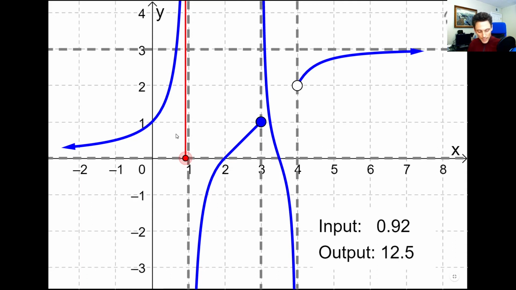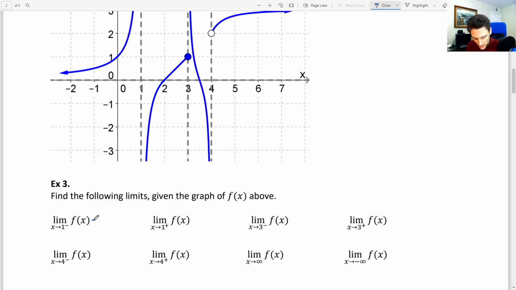So in this case, we would say that the limit as x approaches 1 from the left would be positive infinity. Now we can either write that by writing positive infinity, or as we'll just write infinity. We don't need to put the positive in front of it.